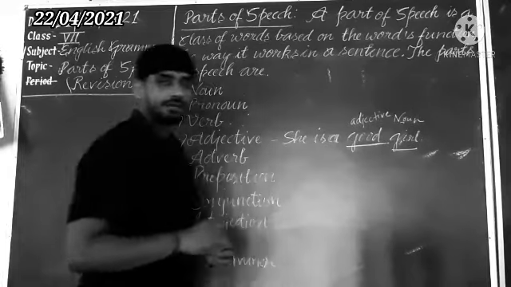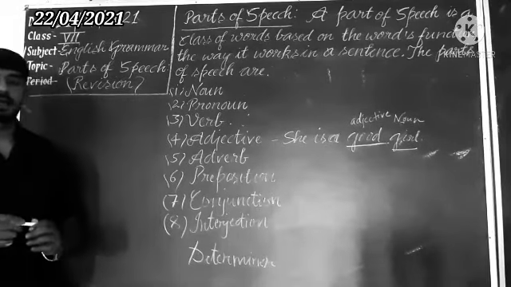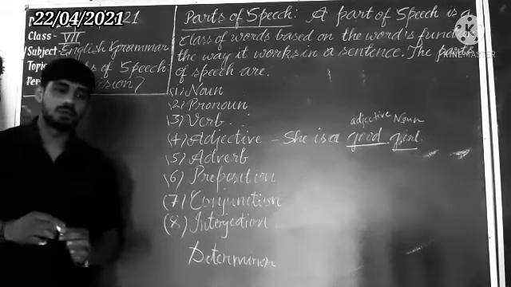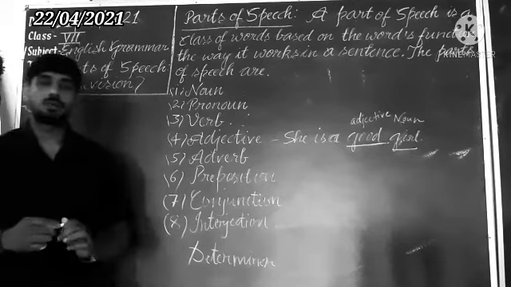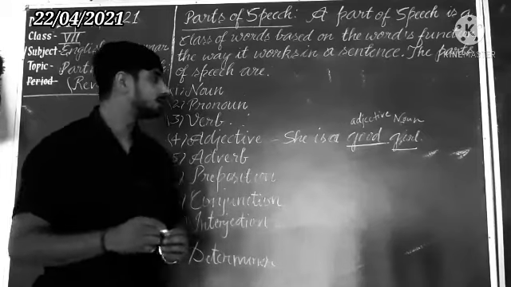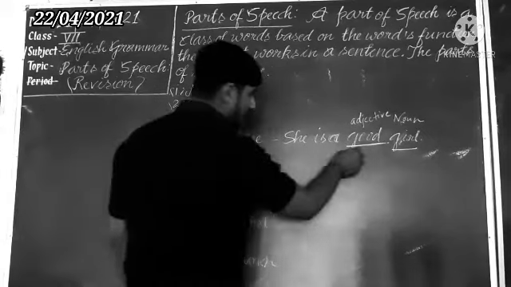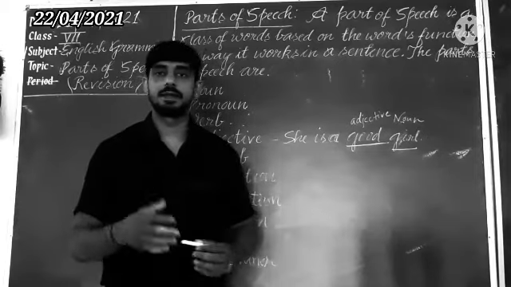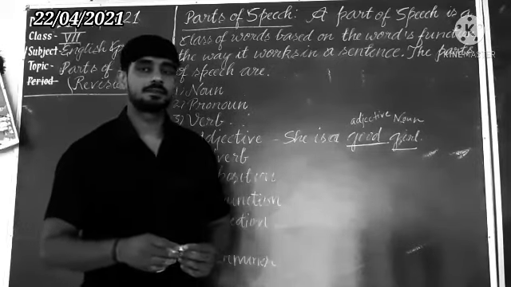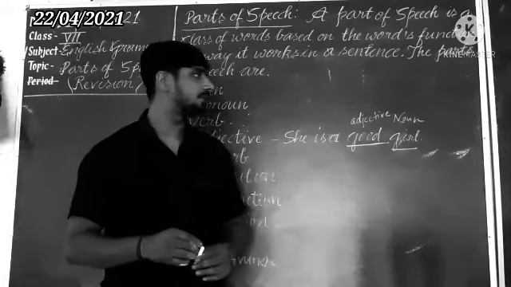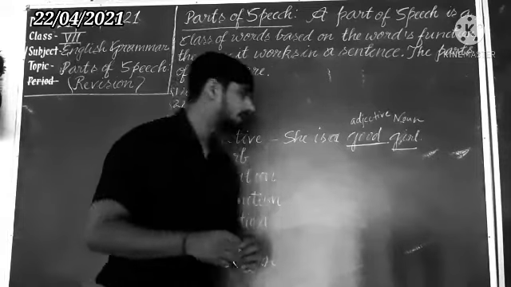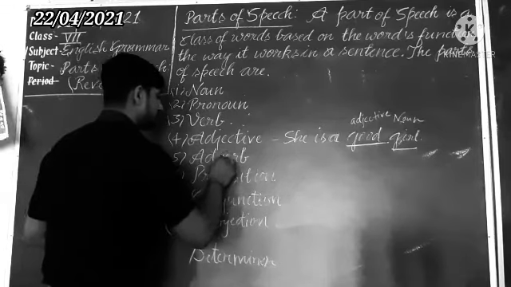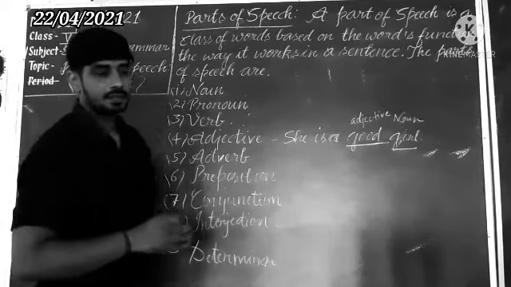So according to the definition, an adjective is a word which describes or says more about a noun or pronoun. Understand? So good, bad, it tells about a noun or pronoun. We will discuss in detail in further classes when we read the classifications of each term. Next one we are coming to adverb. Dear student, you know what do you mean by the term here?